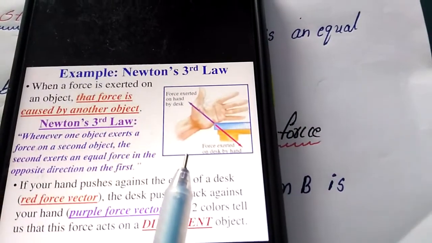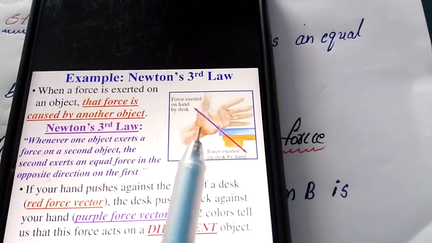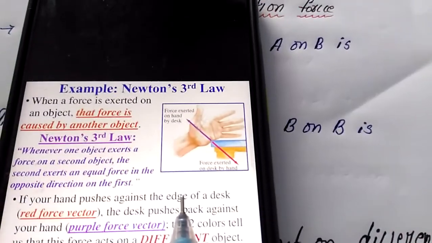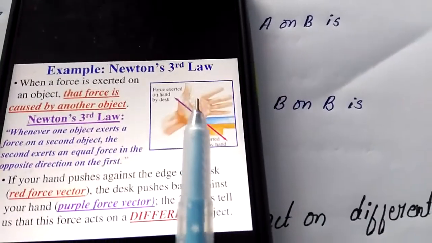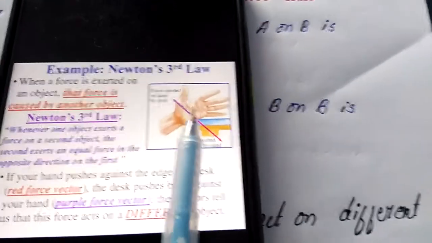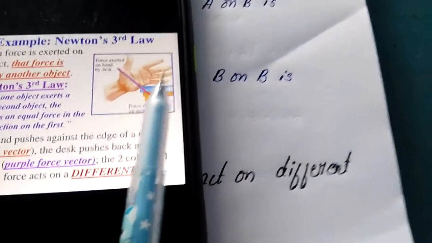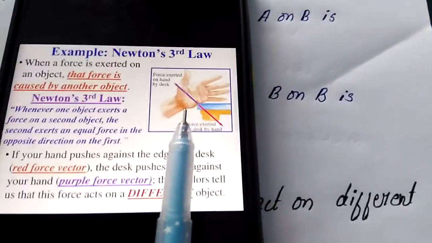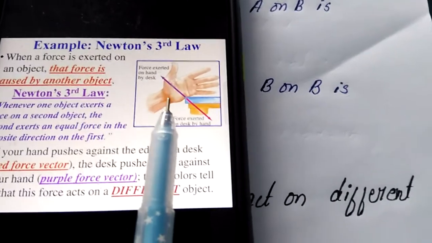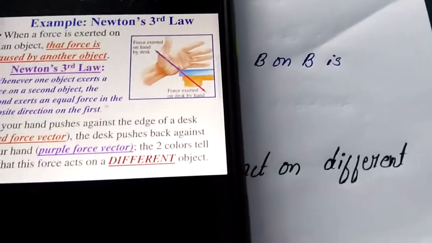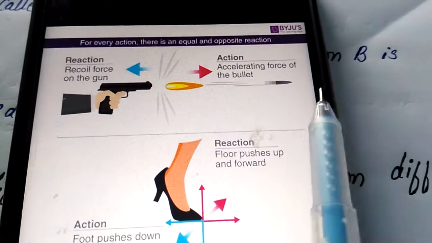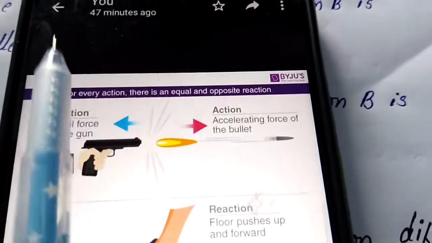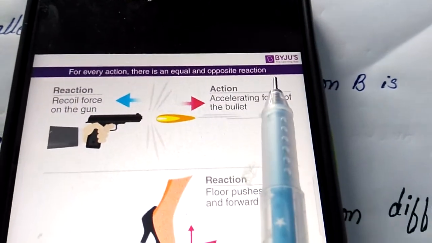This is your example of the third law. What does the third law mean? The third law tells us that for every action there is an equal and opposite reaction. This is the third law. With the help of examples we are understanding the third law of motion. Can you see the example? The third law of motion is applicable here too. For every action there is an equal and opposite reaction.